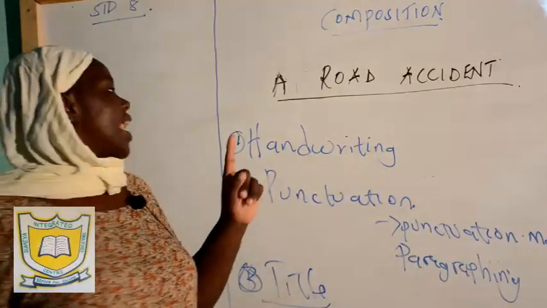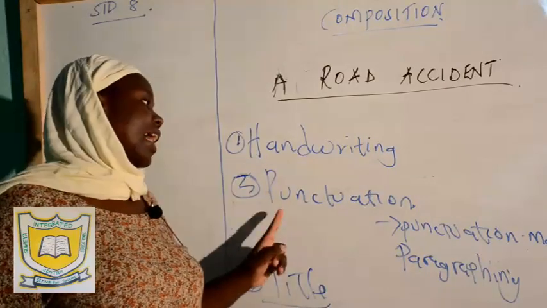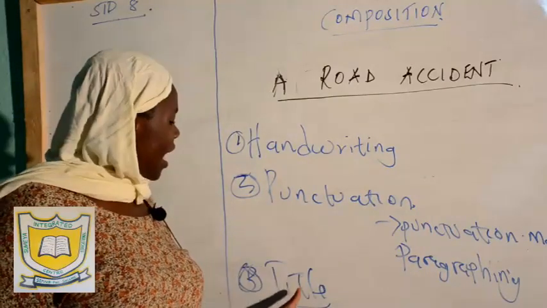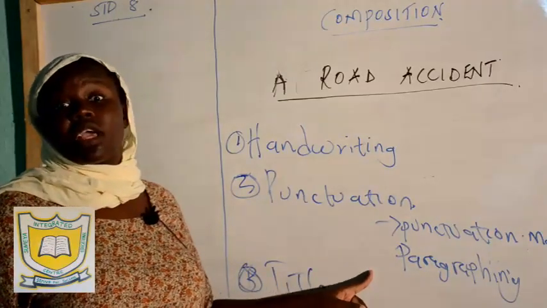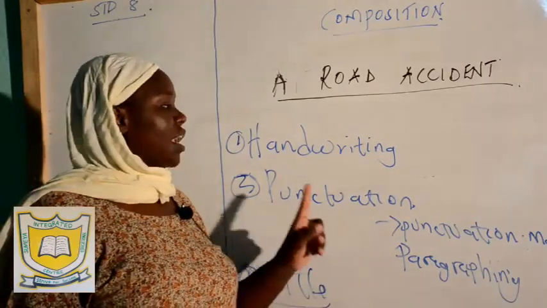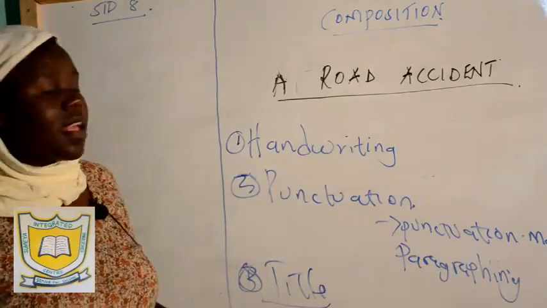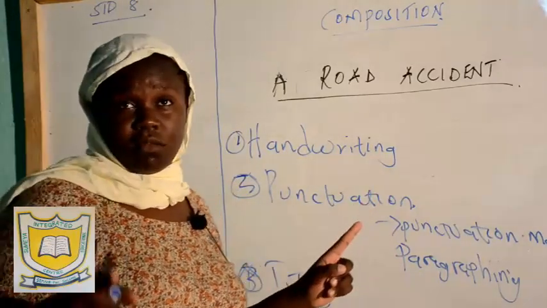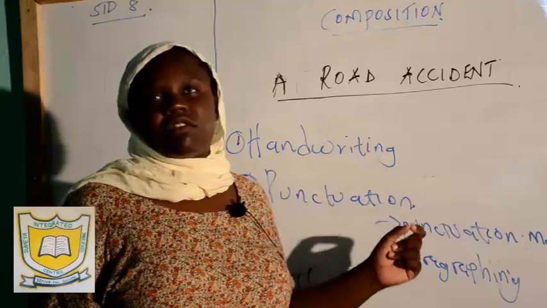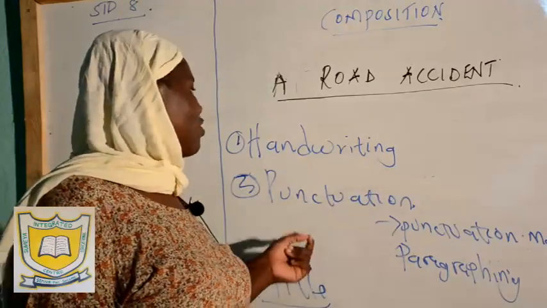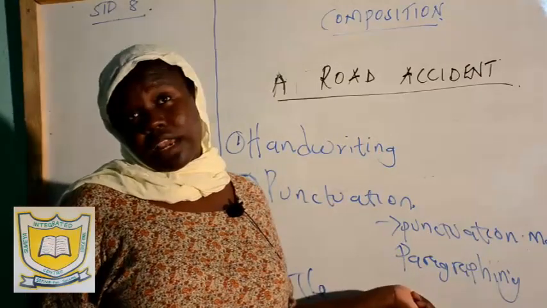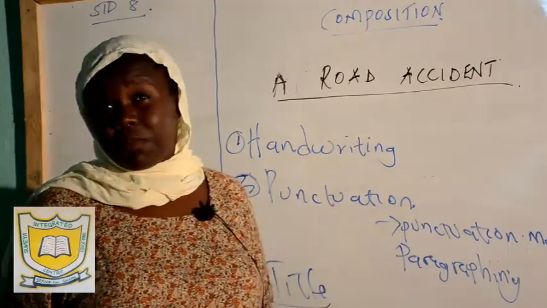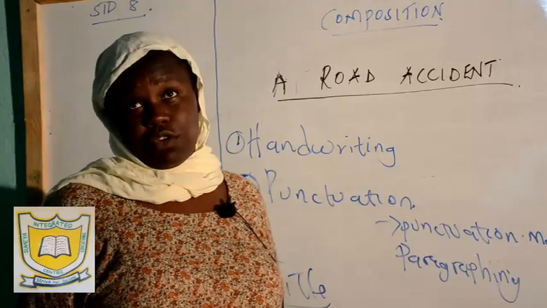If a learner can have good handwriting, a learner can know how to punctuate their work, a learner can know how to write a title. And if I'm talking about punctuation, I'm talking about your introduction, I'm talking about your use of question marks, I'm talking about your use of quotation marks. If you are in a position as a standard 8 candidate to punctuate your work, then you are in a good position to come up with a good composition.